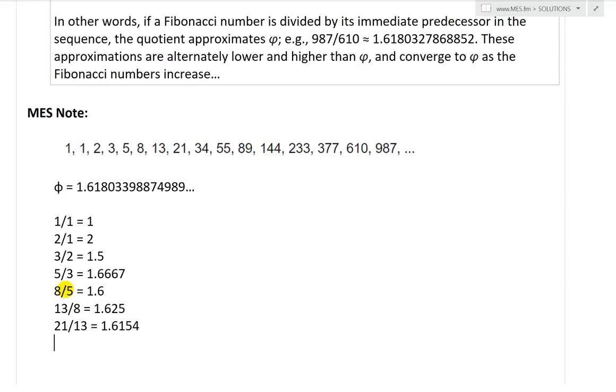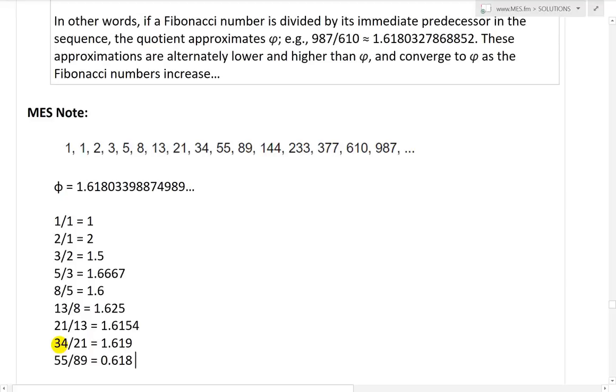So yeah, you can see it's going above and below the 1.618. Initially it's below, above, below, above, below, and then this one's going to be above, and then this is below, and then the next one, yeah, this is very, very fascinating stuff. The next one is 34 divided by 21. Now this is above 1.618. And then we have 55 over 34, and this equals below.